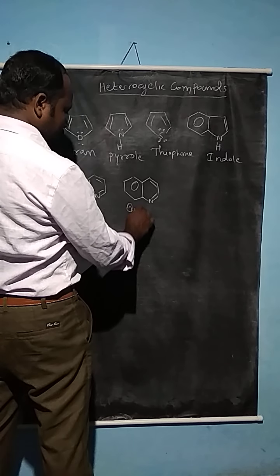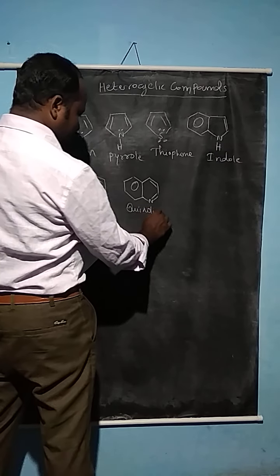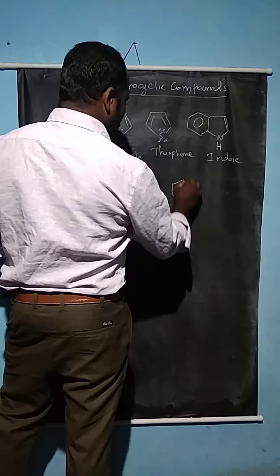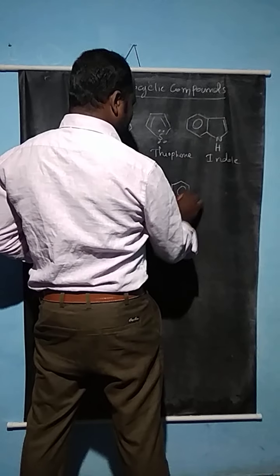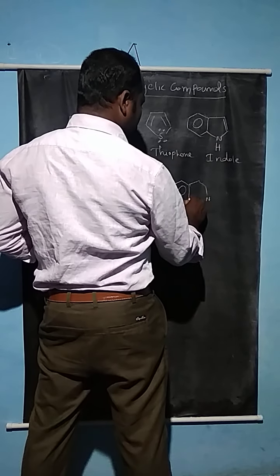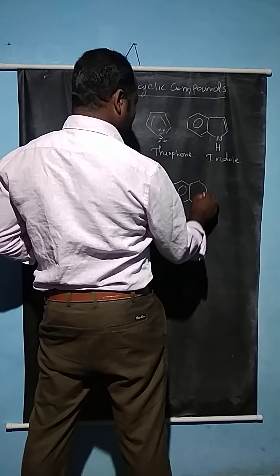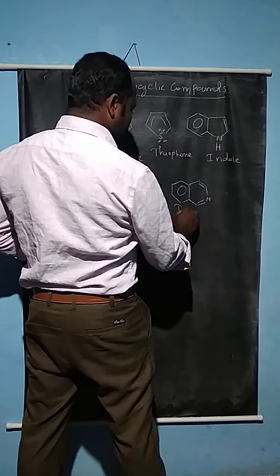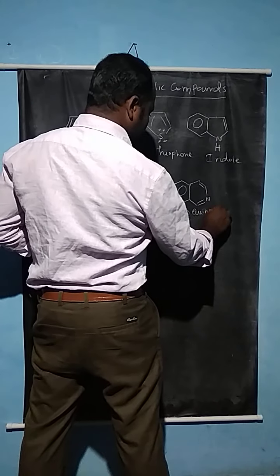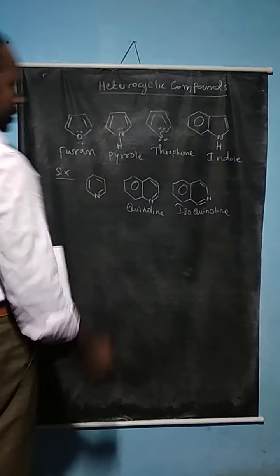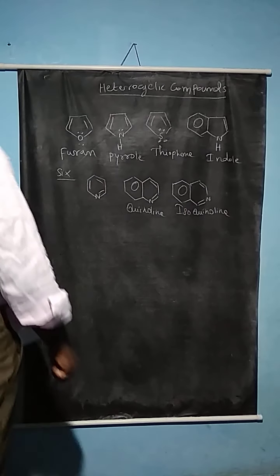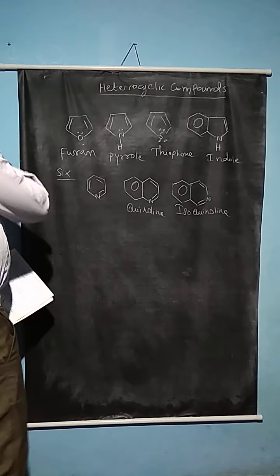Depending on the position of nitrogen, the compound is called isoquinoline. We can also call quinoline a benzopyridine.